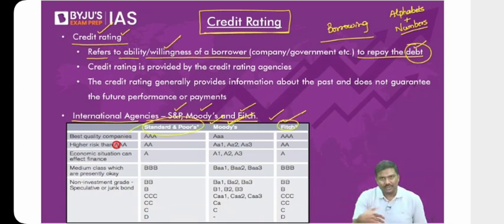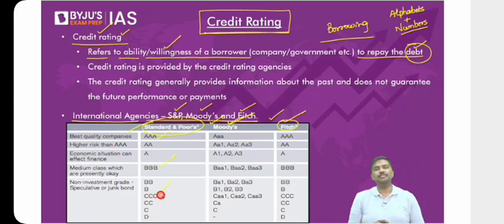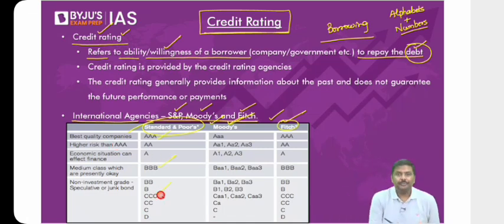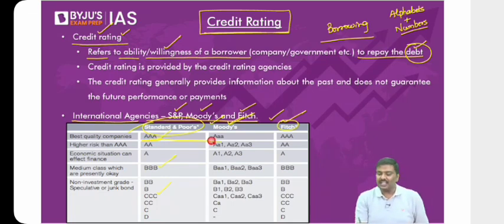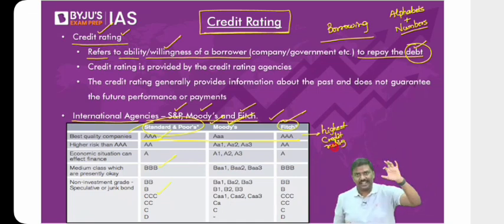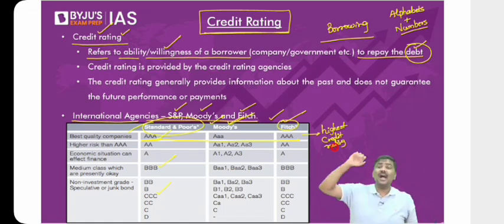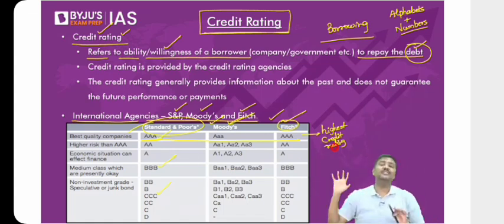Point number two, what do they actually represent? For example, we have triple A, we have triple B, we have triple C. What do they actually represent? Always remember this. The one at the top simply means it is the highest credit rating. For example, imagine you want to purchase a bond of Government of India, and the bond is rated, let's say, triple A. It simply means that this bond has the highest credit rating. Right? Very, very safe to invest. That's a basic idea.